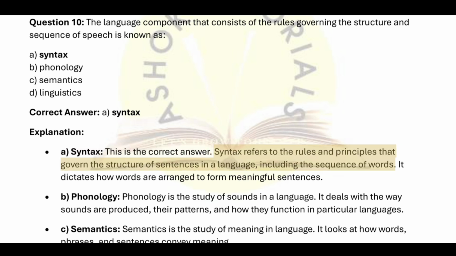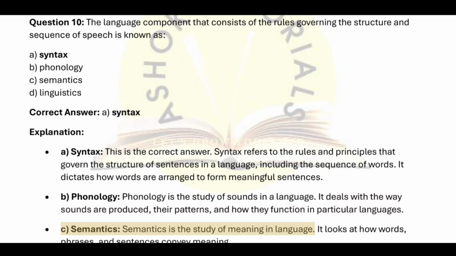Explanation. A. Syntax. This is the correct answer. Syntax refers to the rules and principles that govern the structure of sentences in a language, including the sequence of words. It dictates how words are arranged to form meaningful sentences. B. Phonology. Phonology is the study of sounds in a language. It deals with the way sounds are produced, their patterns, and how they function in particular languages.